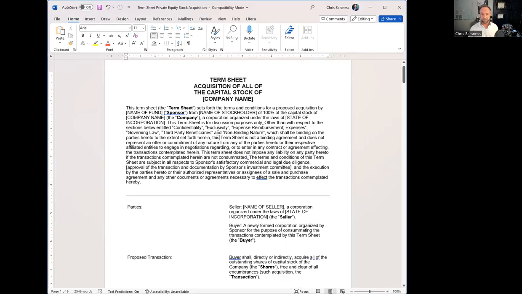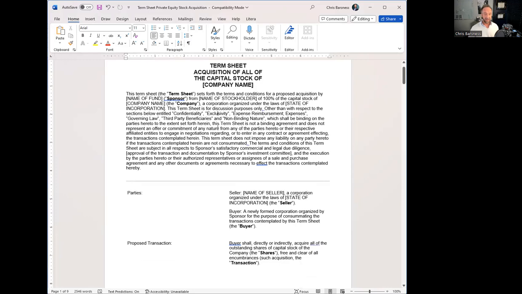Usually it starts out with just some basics, and essentially most term sheets or letters of intent that you're going to see are non-binding, meaning you can't enforce them. If they sign this and then they back out of the deal, usually you cannot take them to court. However, there usually are carve-outs or certain things that you put in here that are enforceable. So in general, most term sheets are non-binding. However, parts of them may be binding. And so I'll walk through those as I go through the term sheet.